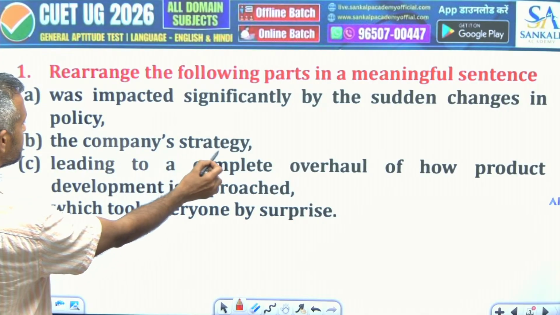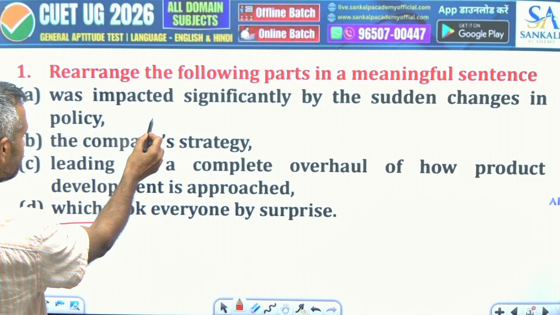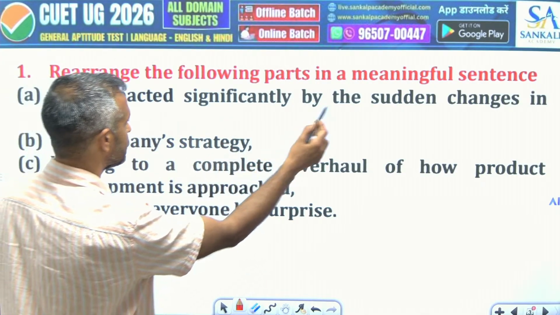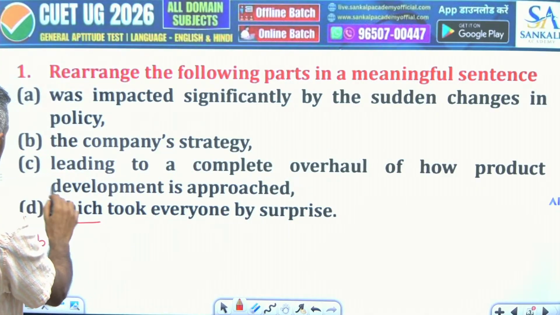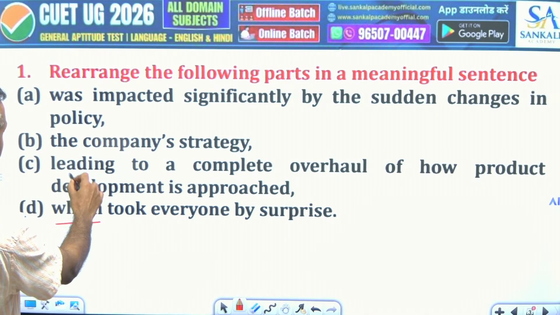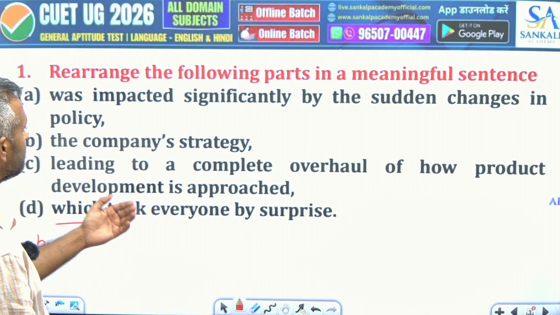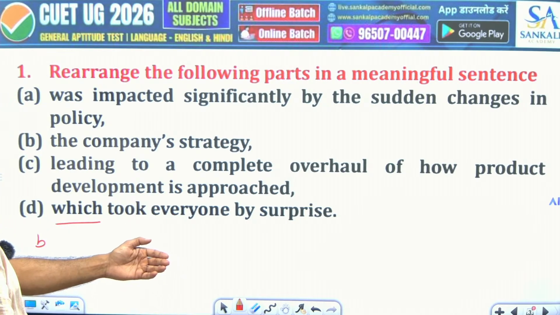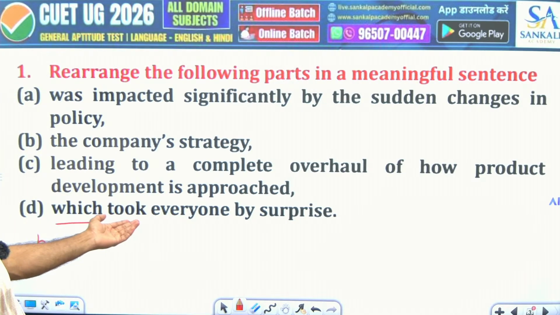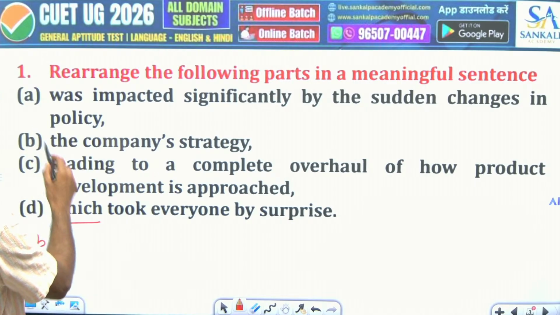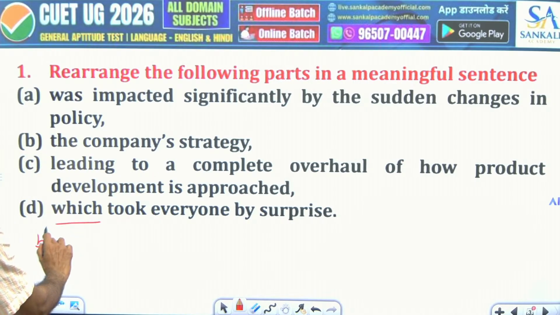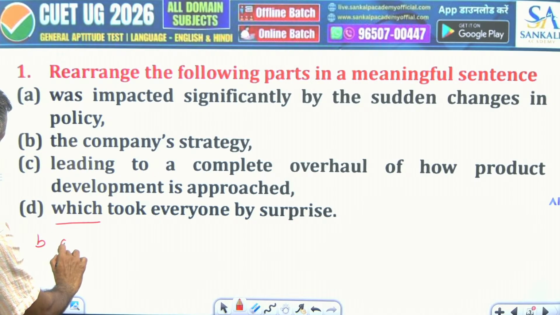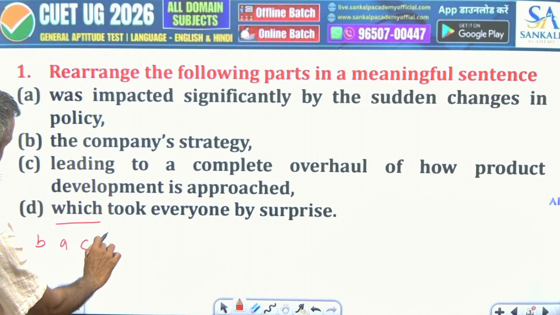So the company's strategy was impacted significantly by the sudden changes in policy. And then what happened as a result, leading to a complete overhaul of how product development is approached. And then, which took everyone by surprise. So the correct answer here is first B, then A, then C and D.